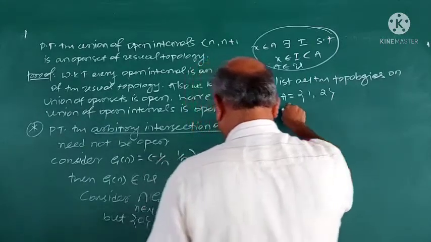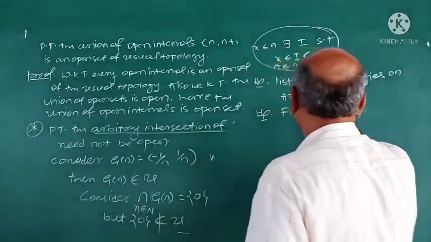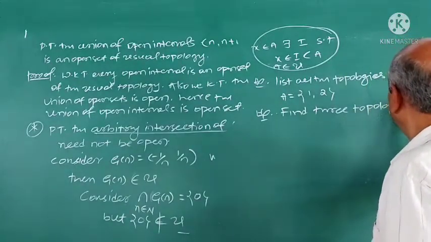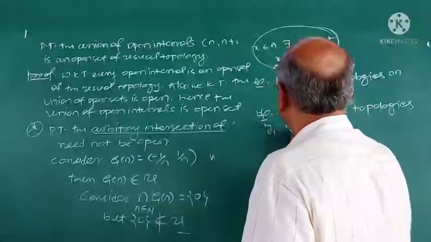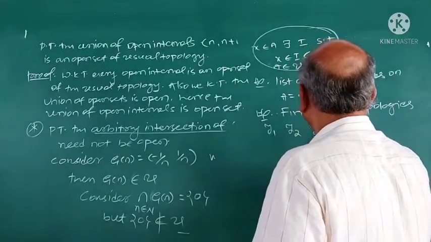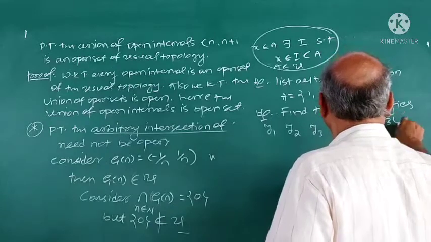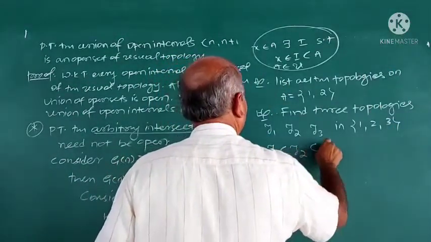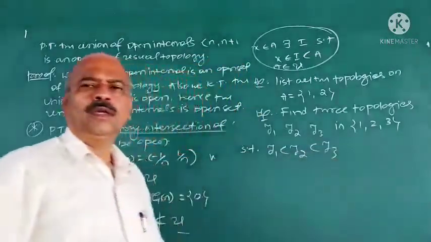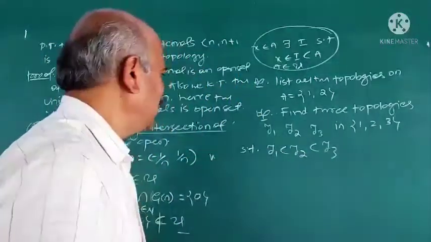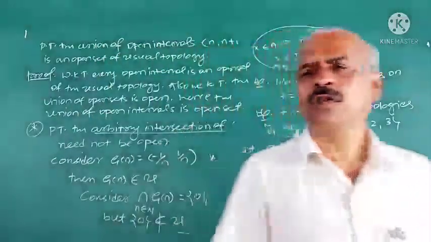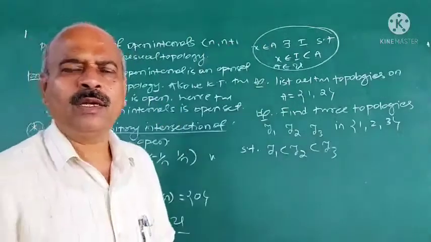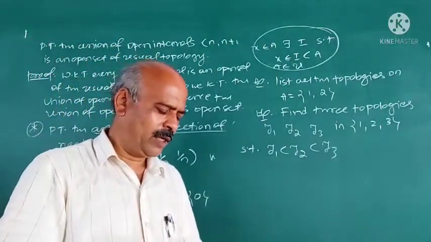Second exercise, find 3 topologies. Find 3 topologies TO1, TO2, TO3 on {1, 2, 3} such that TO1 is contained in TO2, which is contained in TO3. You have studied comparison of topologies. If TO1 is contained in TO2, contained in TO3, we say that TO1, TO2 are comparable, TO2, TO3 are comparable, TO1, TO3 are also comparable.